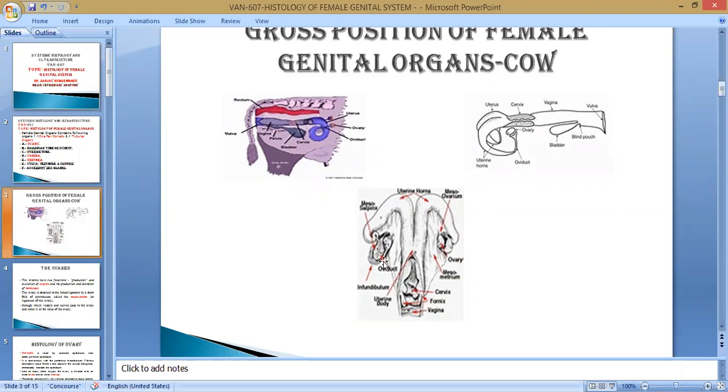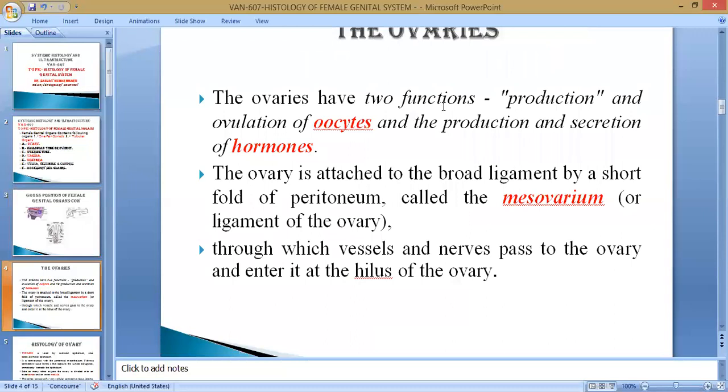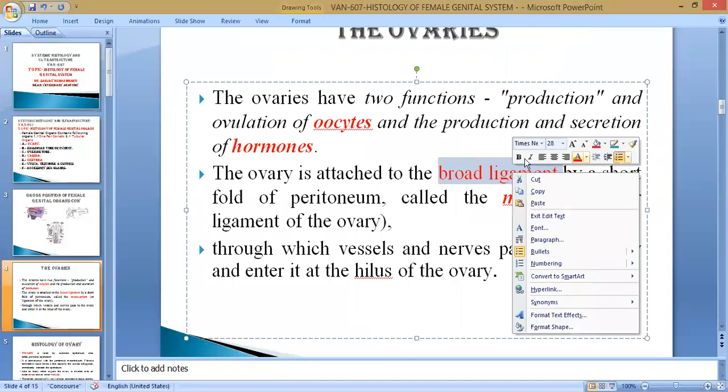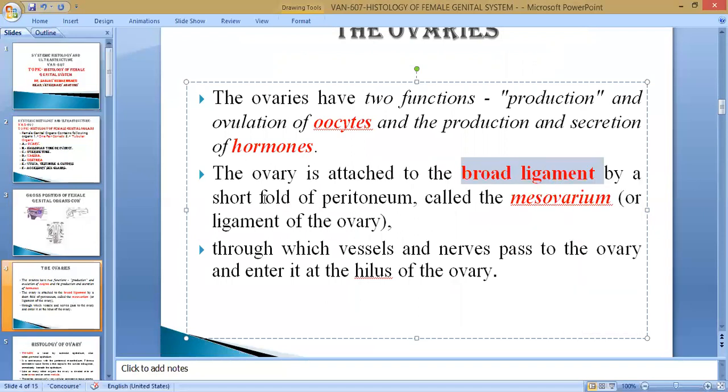So this is the gross structure. Histologically, the ovary has two functions: one is the production of ovum, and the other is secreting hormones. These are the two main functions, and the ovary is attached by the broad ligament, as we have already discussed. In the living condition it is in contact with other parts also by the broad ligament, which is a double fold of peritoneum, originating from the lumbar vertebra and running downward.